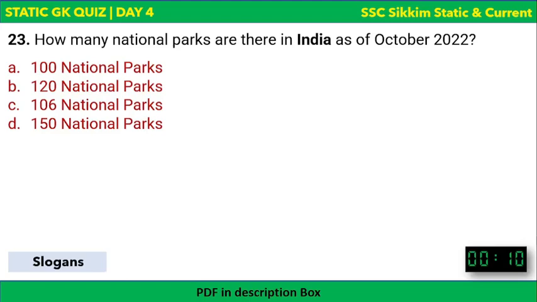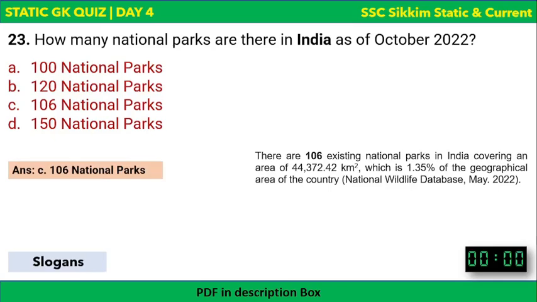So presently there are how many national parks in India? Your time begins now. 100, 120, 106, or 150. The time is over. The correct answer to this question is 106 national parks, existing national parks as per the National Wildlife Database, May 2022.